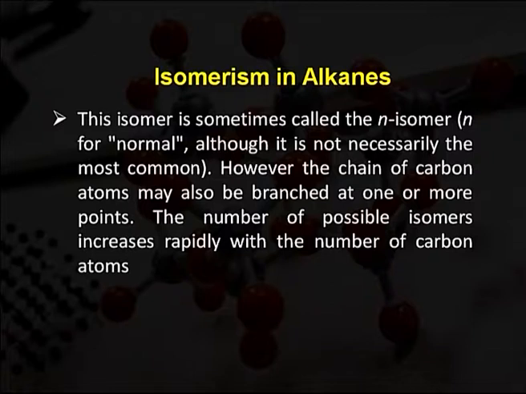This isomer is sometimes called the n isomer, where n stands for normal, though it is not necessarily the most common. However, the chain of carbon atoms may also be branched at one or more points. The number of possible isomers increases rapidly with the number of carbon atoms.